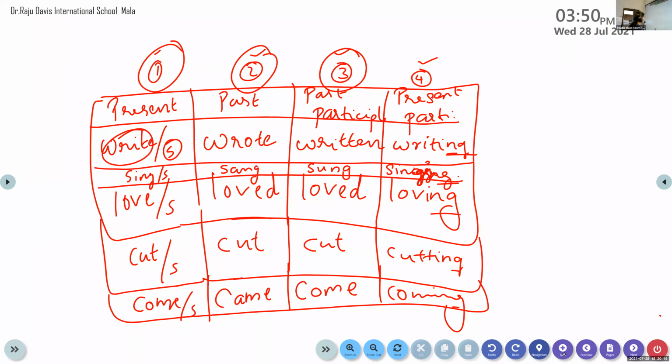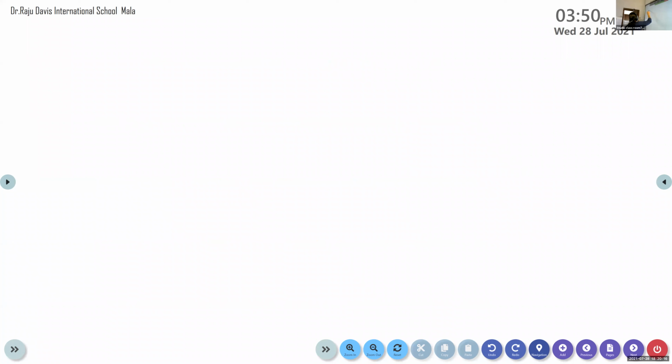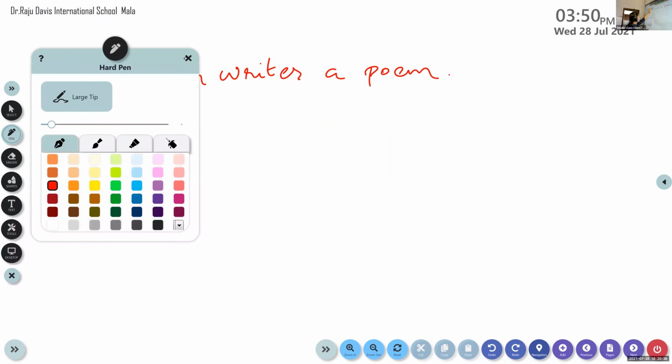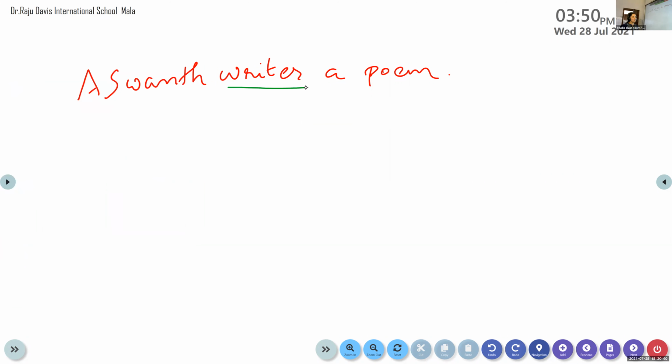So Ashwant, you tell me, if the sentence is "Ashwant writes a poem." Look at the structure of the sentence, Ashwant. Identify the finite verb. Ma'am, writes. Okay, so writes is the finite verb over here. I agree, writes. Now try to frame your rule, simple present rule. Make it fast.